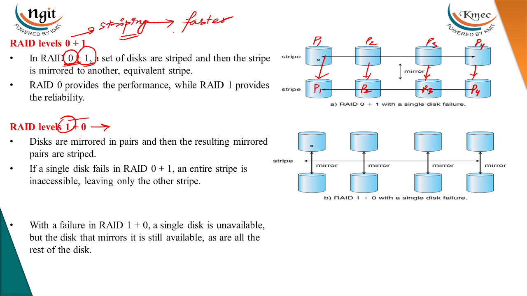When it comes to RAID 1 plus 0, first we will maintain the mirror. Suppose we have disk 1, disk 2, disk 3 and disk 4. First we will mirror the data, then we'll distribute the data into different disks. So in RAID 0 plus 1, first stripe, then mirror. In RAID 1 plus 0, first the data will be duplicated, then the duplicated data will be copied to different disks. Okay, so that's it.